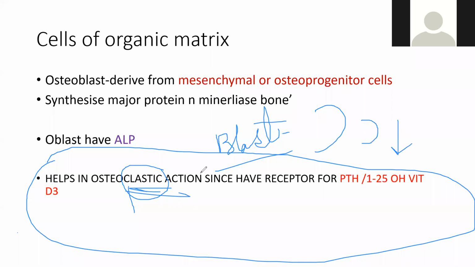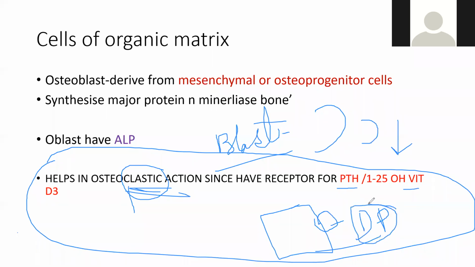ठीक है. So blast में क्या होता है? Blast has two receptors: एक होता है विटामिन डी का रिसेप्टर और one होता है पीटीएच का रिसेप्टर. जब तक ये दोनों रिसेप्टर्स नहीं रहेंगे, so this DP you just remember, Delhi Police. जब तक ये रिसेप्टर्स नहीं रहेंगे, ऑस्टियोक्लास्ट कभी भी एक्शन नहीं कर पाएगा. So osteoclast will need these two receptors, DP, for the catalytic reaction or for the destruction of bone, and these two receptors you find in osteoblast.